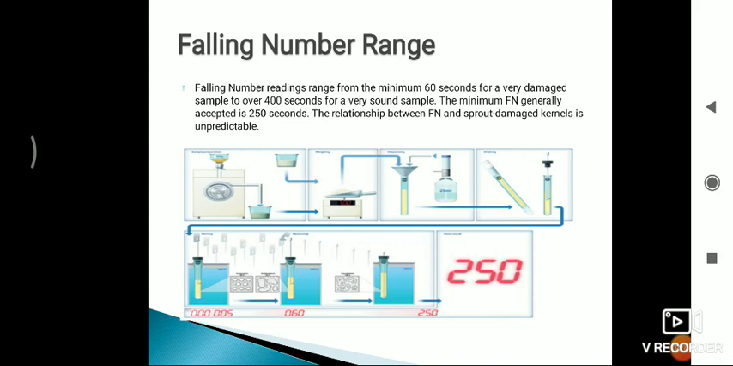The falling number reading ranges from a minimum of 60 seconds for a much damaged sample to over 400 seconds for a very sound sample. The minimum falling number generally accepted is 250 seconds for bakery products. The relationship between falling number and sprout damaged kernels is unpredictable. So friends, this is all about this topic.